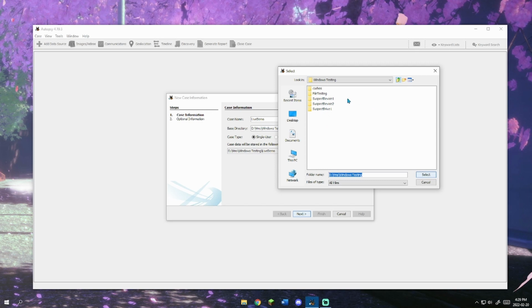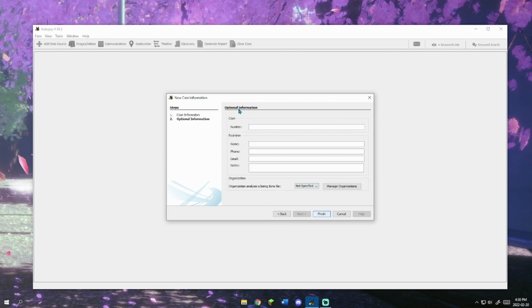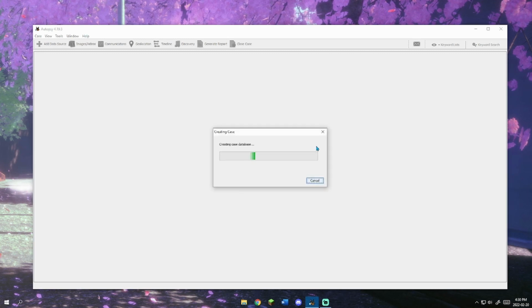In this demonstration I'll be using the midterm exam. Alright, after it loads, we want to press next. This part is optional, but if you are working in an organization, it's best to state what the case number is and who's examining it. But assuming it's not for an organization, I'm not going to worry about it.